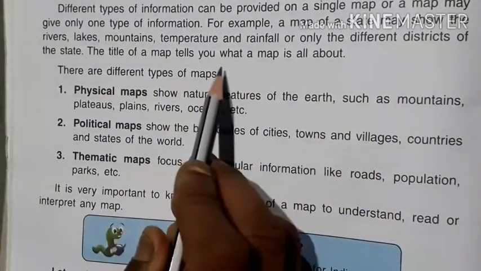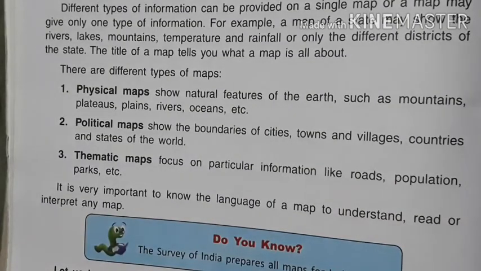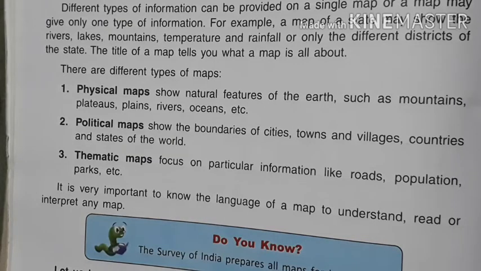The title of a map tells you what a map is all about. मैप का टाइटल से ही आपको पता चल जाएगा कि मैप किस चीज़ के बारे में है. It means what the different features represent over the map. We can easily identify it with the titles which is given on the map.